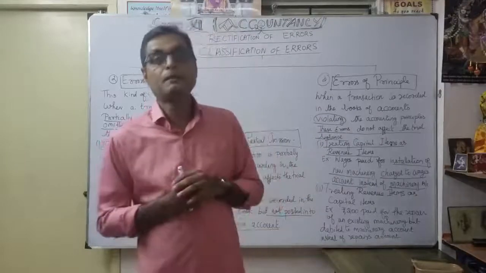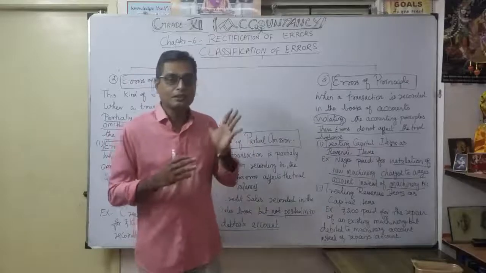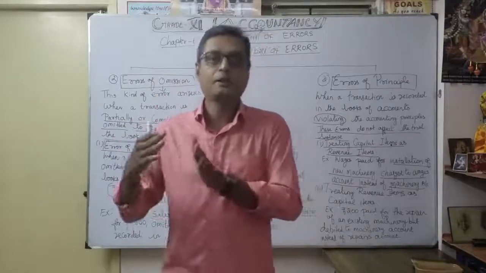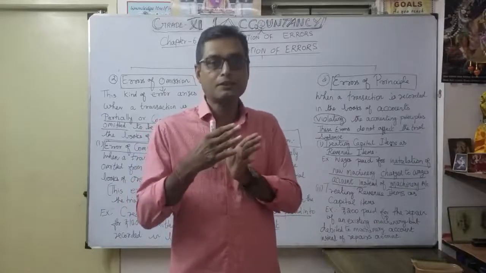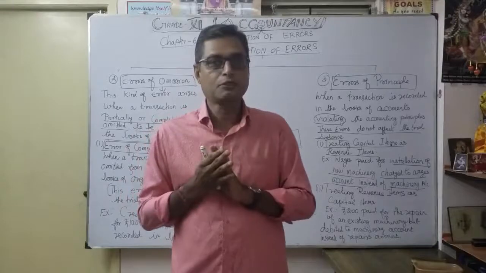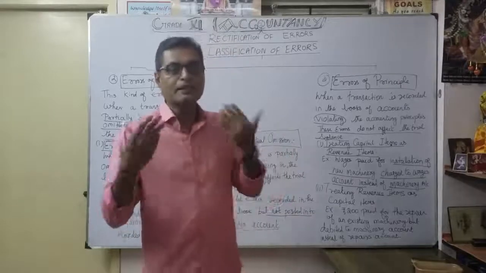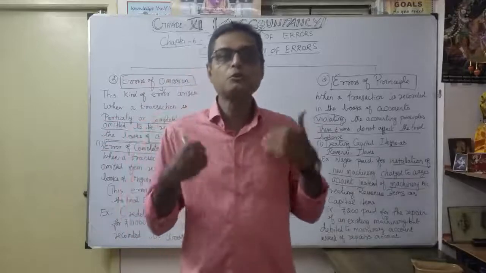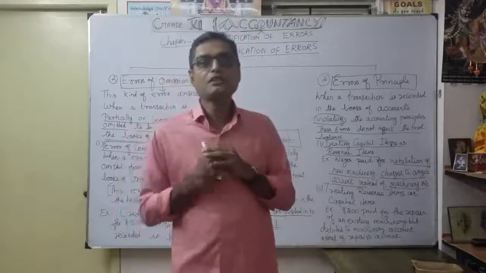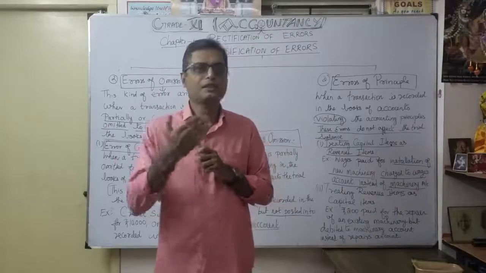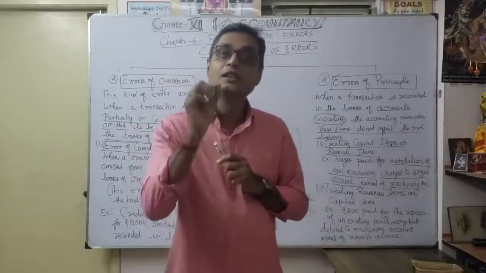Here what is the meaning of capital expenditure? Very important. Any expenditure we spend for longer benefit is called capital expenditure. But any expenditure only during the period, for maintenance like that, is called revenue expenditure. You understood? In the same manner, any amount we receive by selling an asset is called capital receipt. Naturally we sell our asset only once. That is very important. That's why it is called capital receipt.